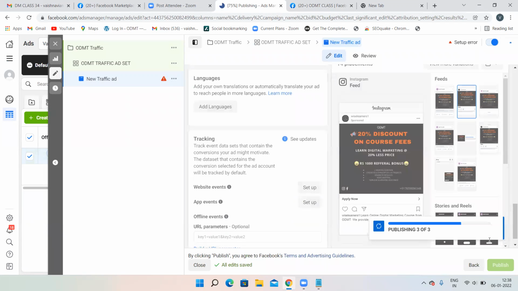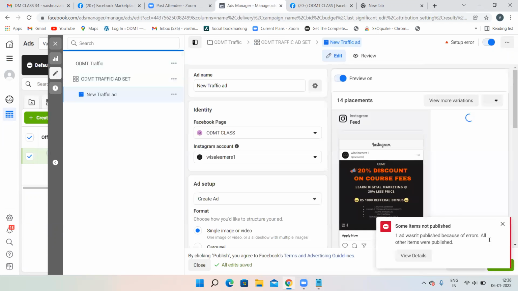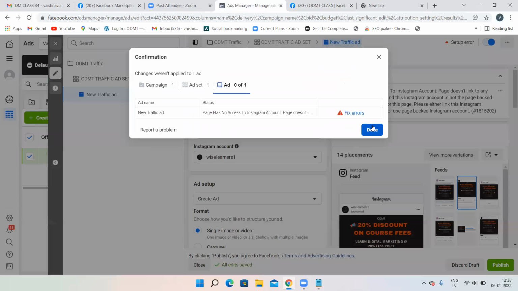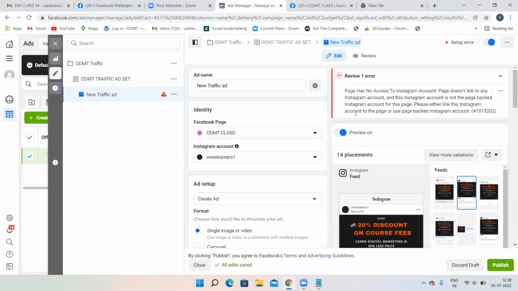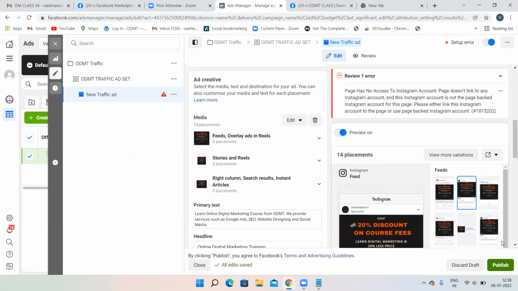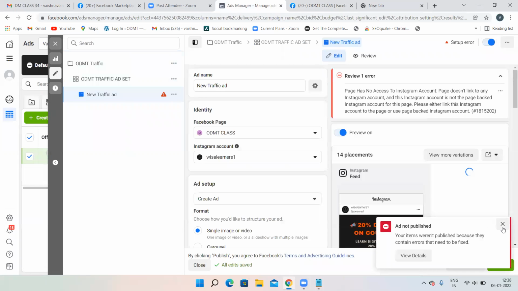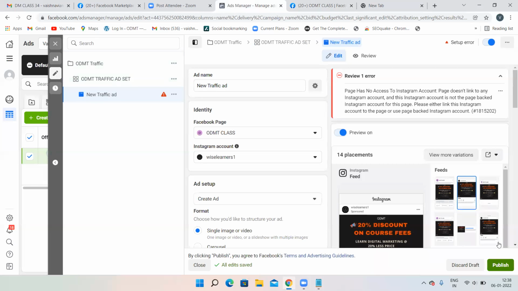That's it. This is how you need to create your traffic campaigns. View details. Okay, just publish it.